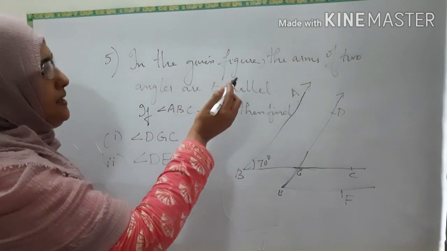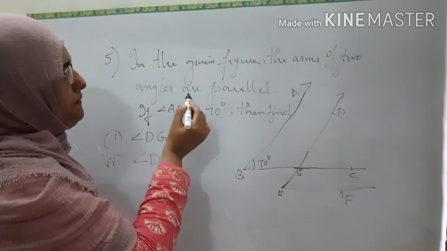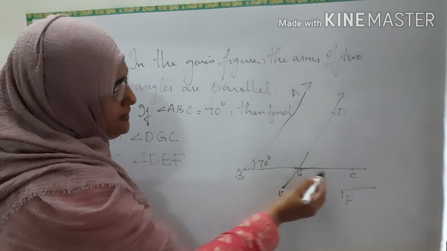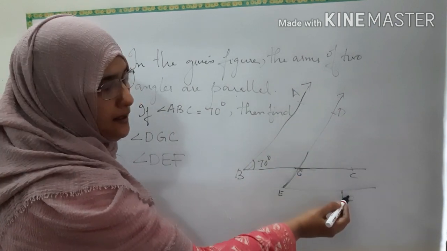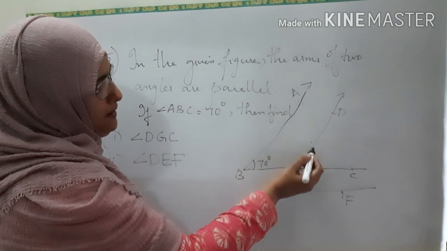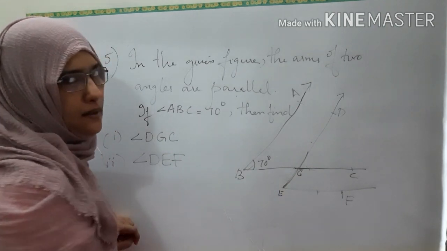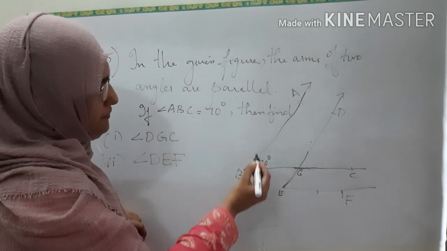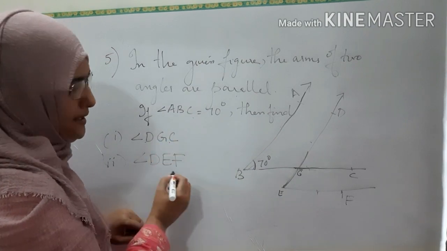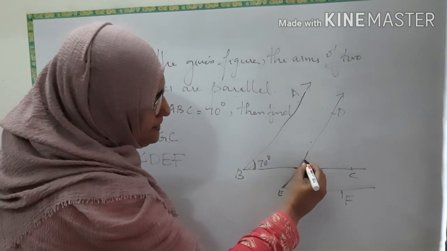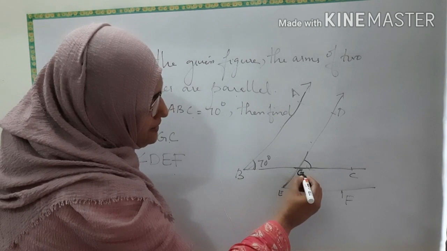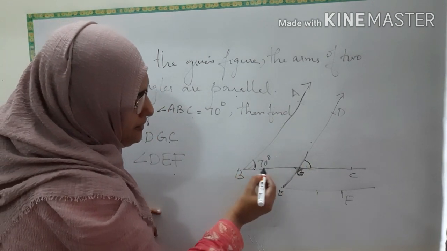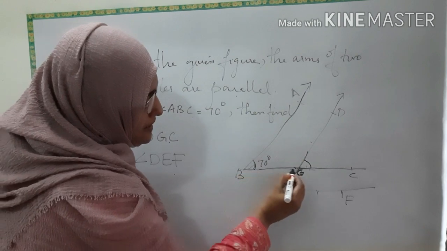See the fifth question. In the given figure, the arms of two angles are parallel. Arms of two angles. This ABC is one angle, DEF is another angle. So, these two are parallel and these two are parallel. And they are given angle ABC is equal to 70. Find DGC and DEF. You have to find this angle, DGC. See, these two lines are parallel and the line is cutting it. So, BC is a transversal, isn't it?